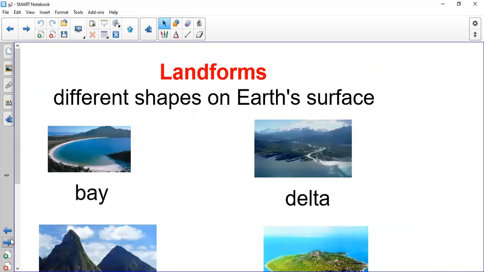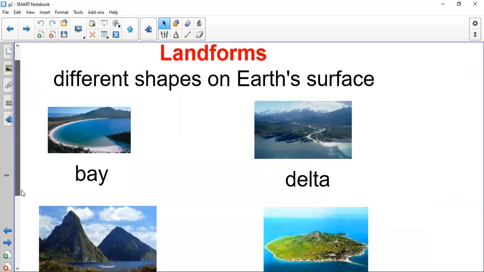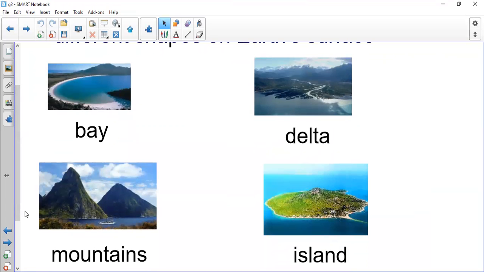By the end, I want to tell you that we have different landforms or different shapes on Earth's surface, like bay, like island, like delta, like mountains, hills, valleys. You will find different landforms and different shapes of Earth on the Earth surface. And we will study these landforms in detail, inshallah, in our first lesson in social, inshallah.